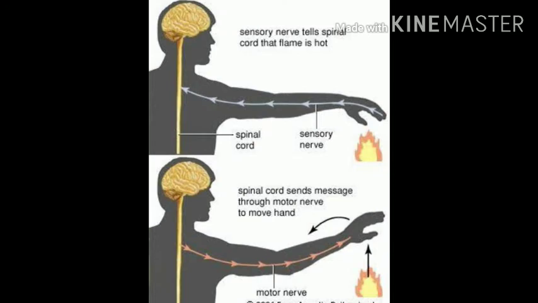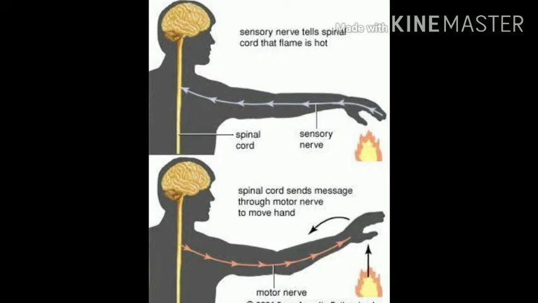The second type of nerves are motor nerves. What about motor nerves? Can you get any idea about motor nerves? Motor means movement. So, these nerves may be connected with a movement. That is, motor nerves are the nerves which carry orders from the brain or the spinal cord to the muscles or glands. Such a type of nerves are called motor nerves.